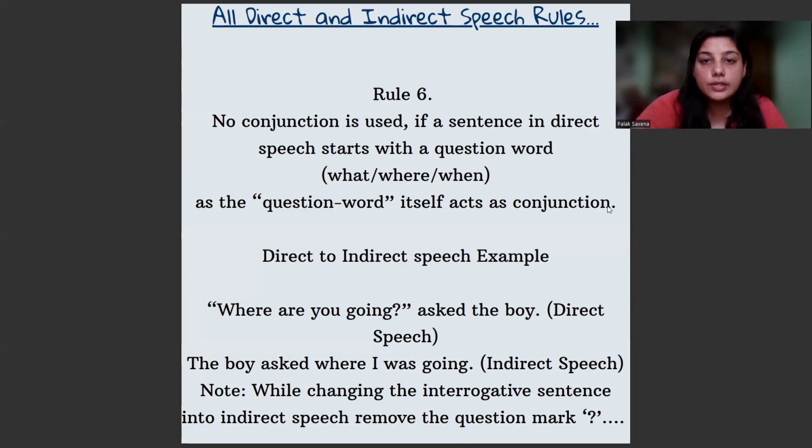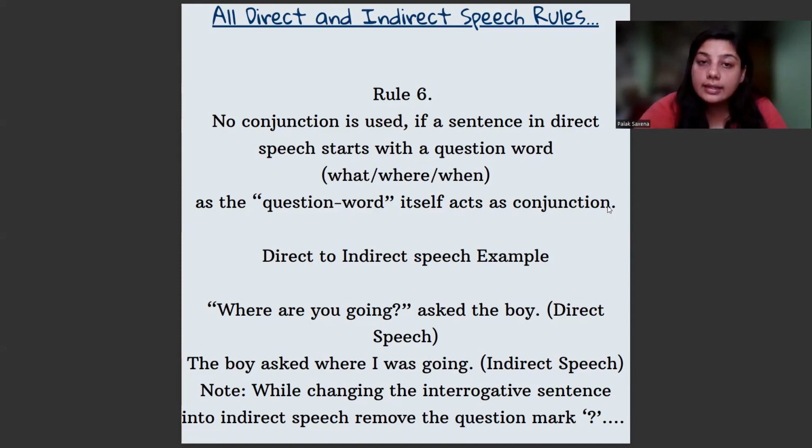Now, another rule, which is no conjunction. Sometimes we don't even use a conjunction. And what conjunction are we talking about here? It is that. No conjunction is used if a sentence in direct speech starts with a question. If in the direct speech you have a WH question, you will not use that. For example, Where are you going? asked the boy. Now where are you going is the reported speech here and it starts with WH.